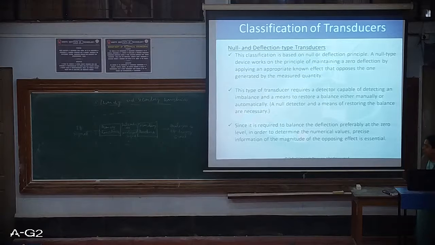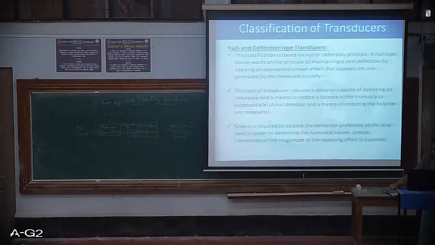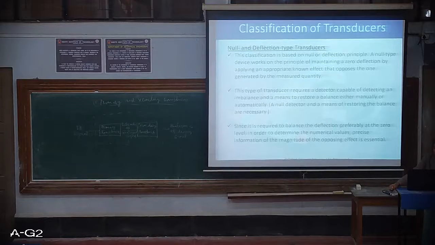So that's how there will be no deflection. Null means zero, so there will be no deflection, or zero deflection. That is your null type transducer. This type of transducer requires a detector capable of detecting an imbalance and a means to restore a balance either manually or automatically.